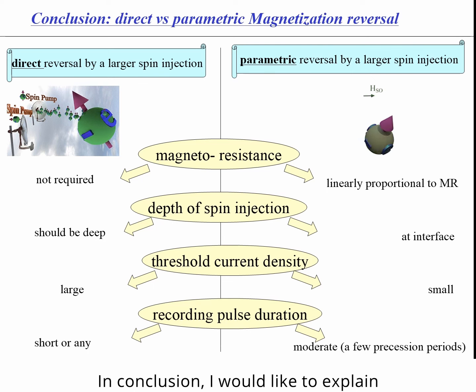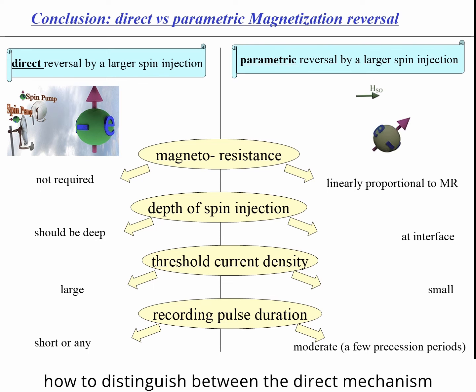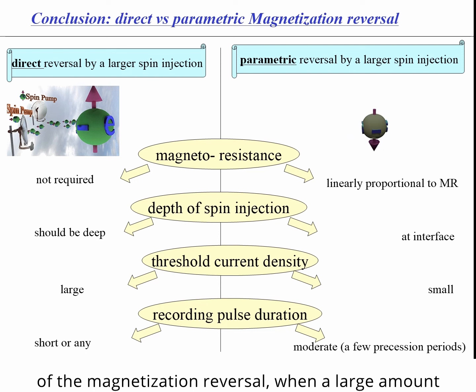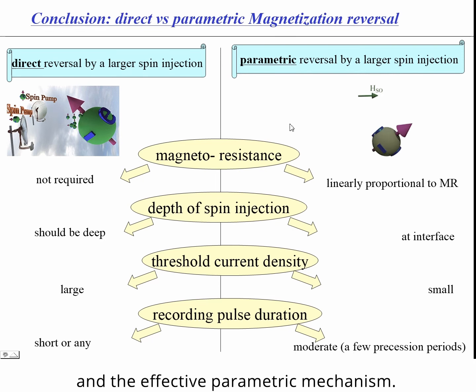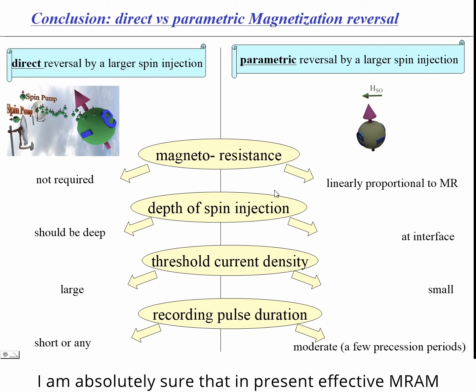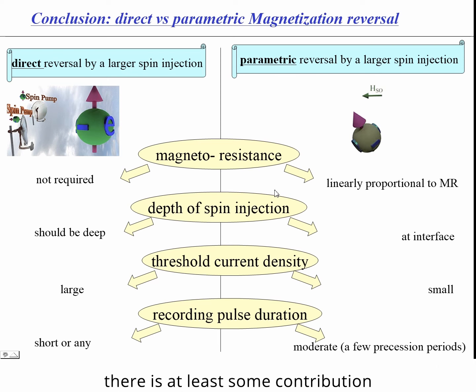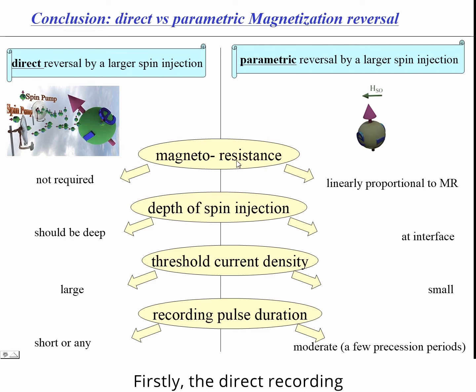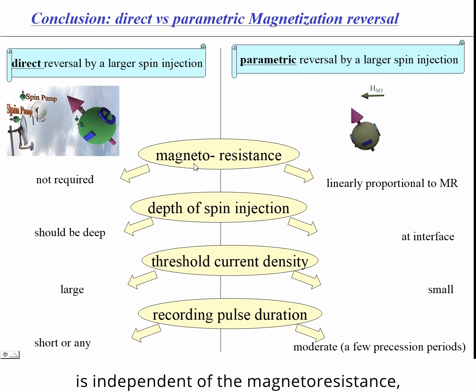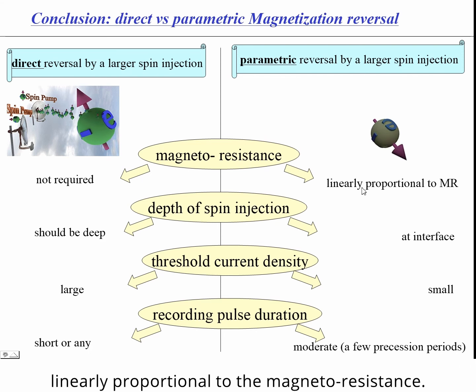In conclusion, I would like to explain how to distinguish between the direct mechanism of magnetization reversal, when a large amount of spin-polarized electrons are injected into the nanomagnet, and the effective parametric mechanism. I'm absolutely sure that in present effective MRAM, there is at least some contribution of the parametric mechanism for the data recording. Firstly, the direct recording is independent of the magnetoresistance, but the parametric mechanism is linearly proportional to